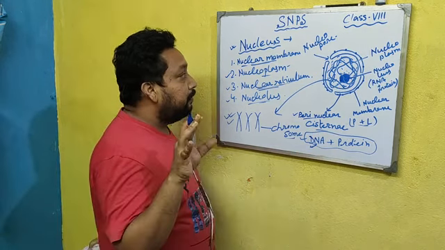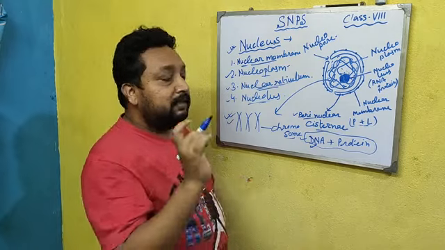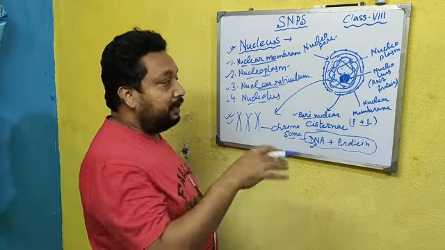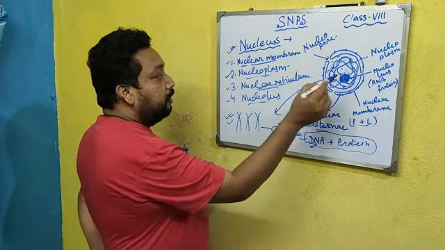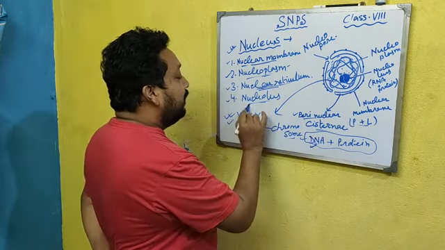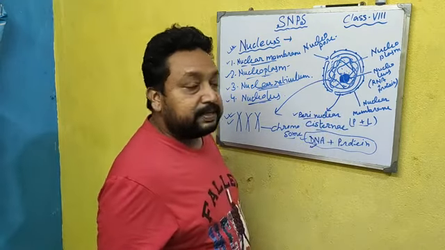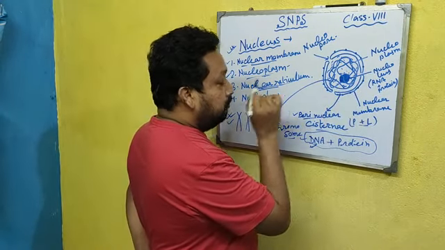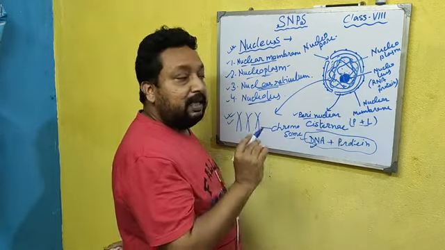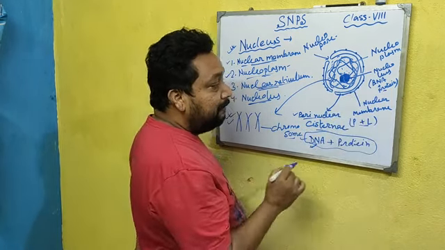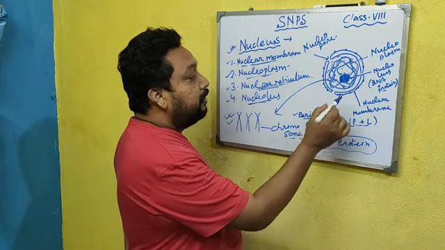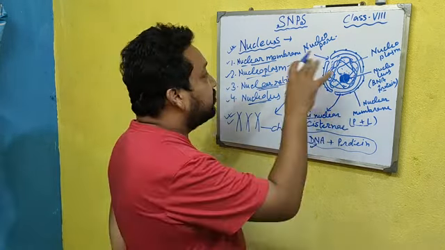So for this class, the main part is the structure of the nucleus. The nucleus has four main parts: nuclear membrane, the outermost covering; nucleoplasm, the jelly-like structure within the nuclear membrane; nuclear reticulum, the thread-like structure floating over the nucleoplasm; and nucleolus, the semi-solid uneven structure present in the center of the nucleoplasm. It is made up of RNA and protein, and the membrane is made up of protein and lipid. Perinuclear cisternae and nucleopore you also have to discuss. This is the structure of the nucleus.